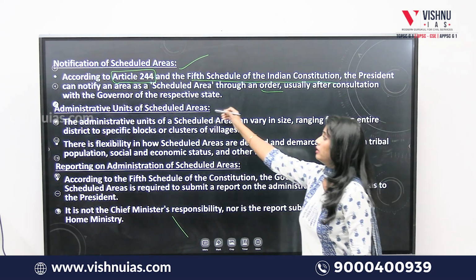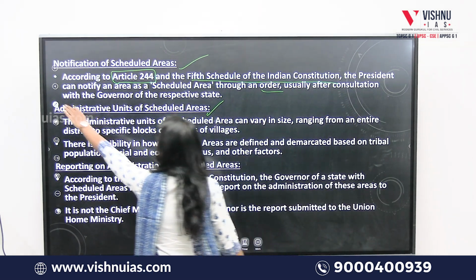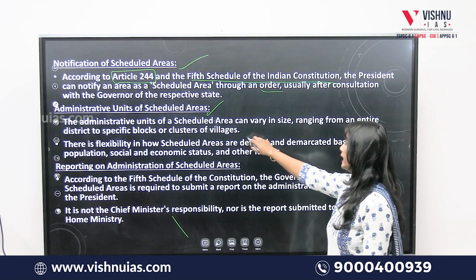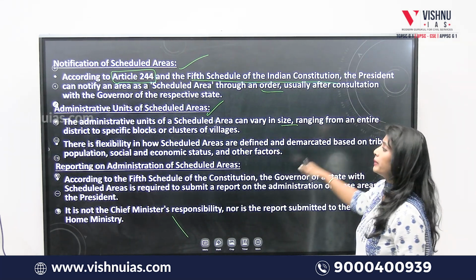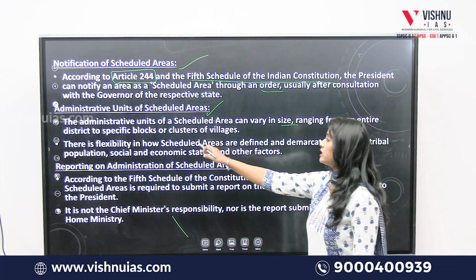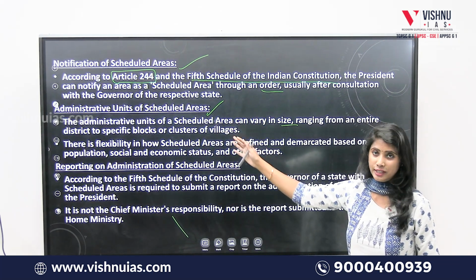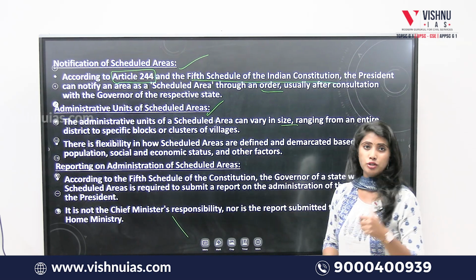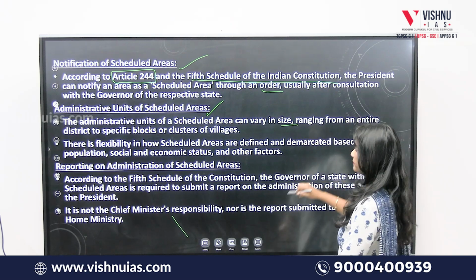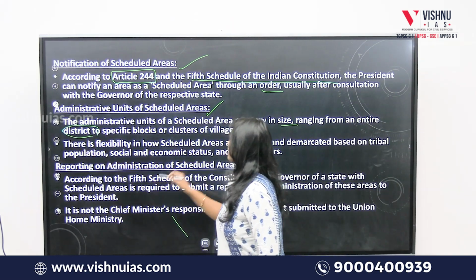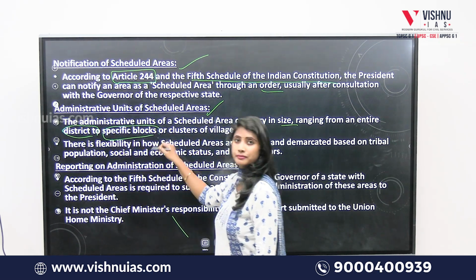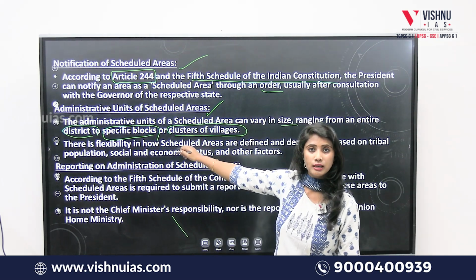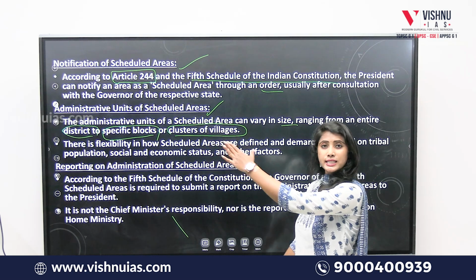Second, coming to administrative units of the scheduled areas. The administrative units of a scheduled area can vary in size, ranging from an entire district to specific blocks or clusters of villages. 3 levels of administrative units will be seen in the scheduled areas. First is district, second is specific blocks, and third is cluster of villages. These are the 3 tiers of administrative units seen in the scheduled areas, of varying sizes.